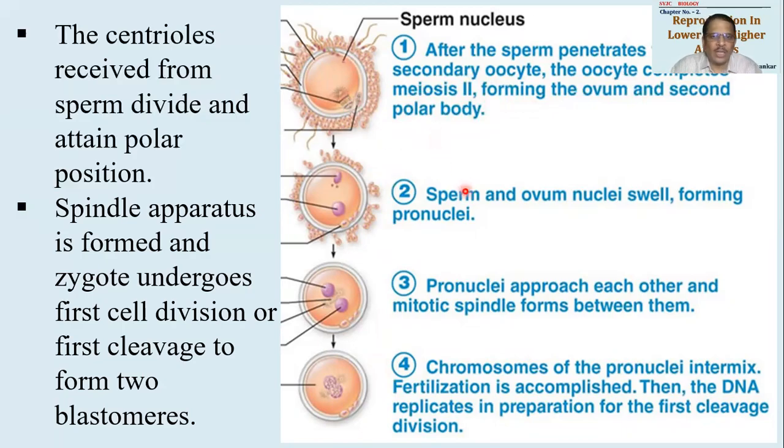See, these are all post fertilization changes. Sperm and ovum nuclei swell, forming pronuclei. Then pronuclei approach each other and fuse, and the chromosomes of the two pronuclei intermix. Fertilization is accomplished. यहाँ पे fertilization पूरा हो गया. जब chromosome mix हो जाएंगे तो fertilization पूरा हो जाएगा, single nucleus बनेगा, and then the DNA replicates. DNA replication होने के बाद it will prepare for first cell division, which is called as first cleavage division. Okay, so ये इतने events यहाँ पे जरूरी है. यहाँ पे हम लोग कहेंगे कि fertilization पूरा हो गया.